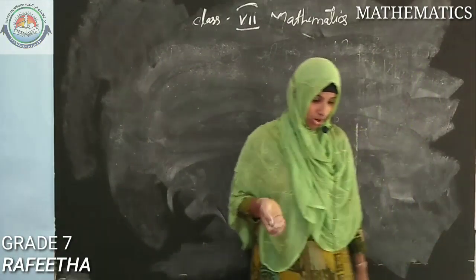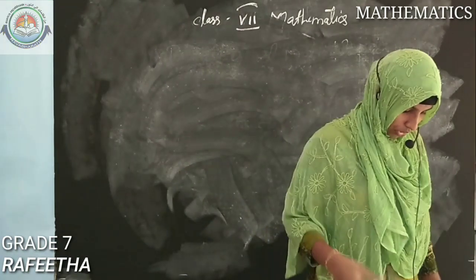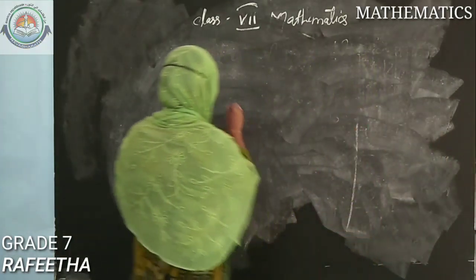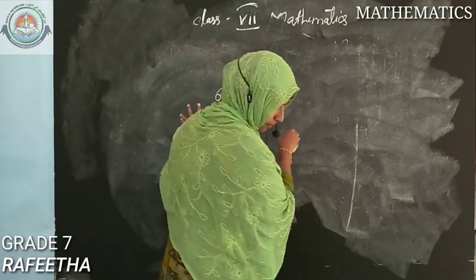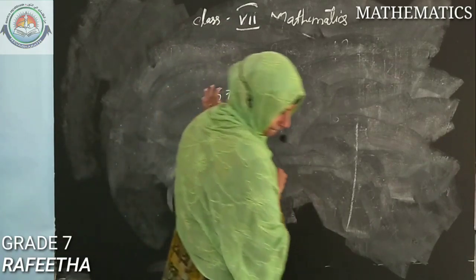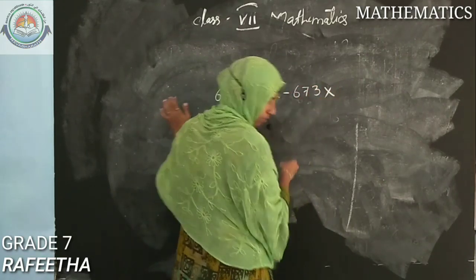Next, using the distributive law, exercise 1.1, third question. Using the distributive law, simplify and work out the following. That is, 673 multiplying with 272 minus 673 multiplying with 72.